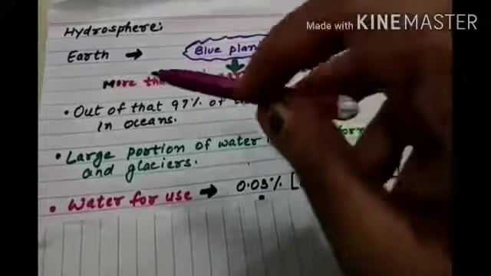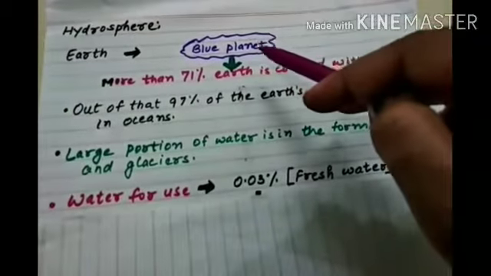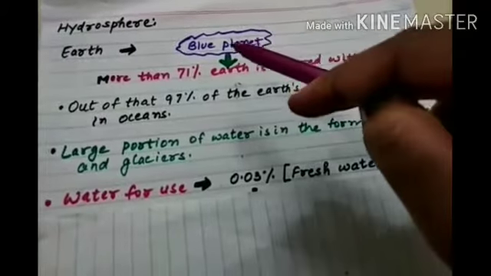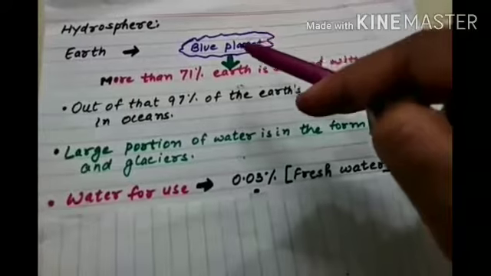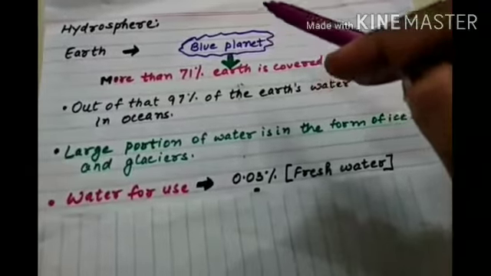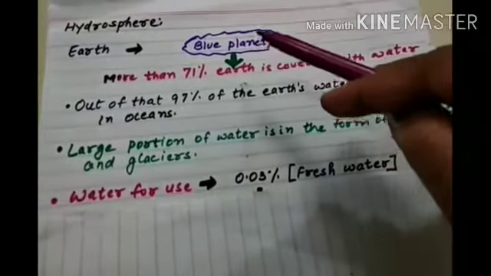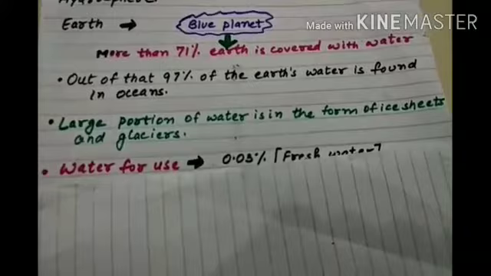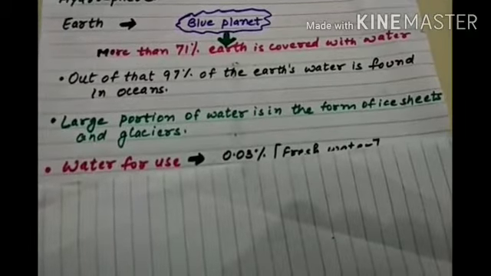Now Earth, as I have told you, is said to be the blue planet because most of its part is covered with water bodies. If we see the map, you will see the blue color. That blue color represents water bodies. Earth is said to be the blue planet because more than 71% of Earth is covered with water.